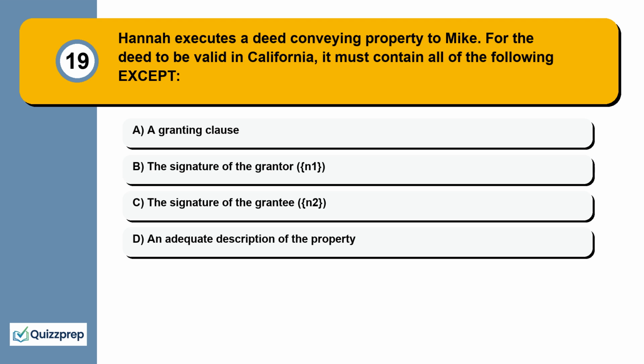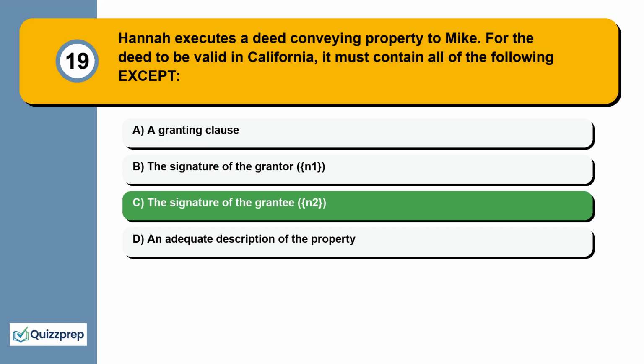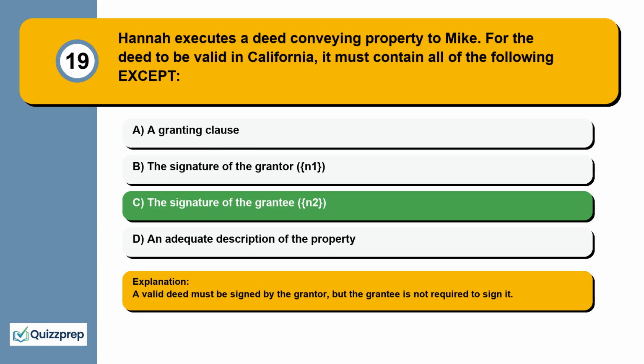Question 19. Hannah executes a deed conveying property to Mike. For the deed to be valid in California, it must contain all of the following except a granting clause, the signature of the grantor, the signature of the grantee, an adequate description of the property. A valid deed must be signed by the grantor, but the grantee is not required to sign it.